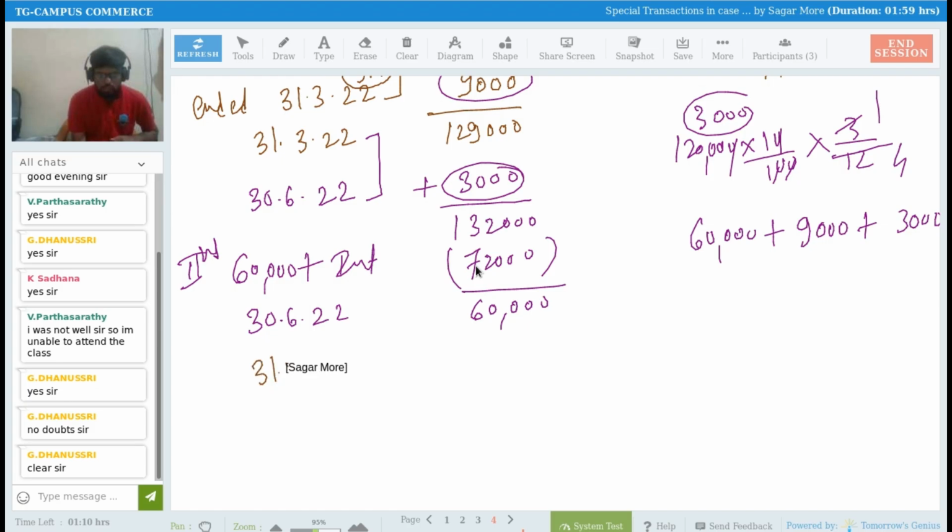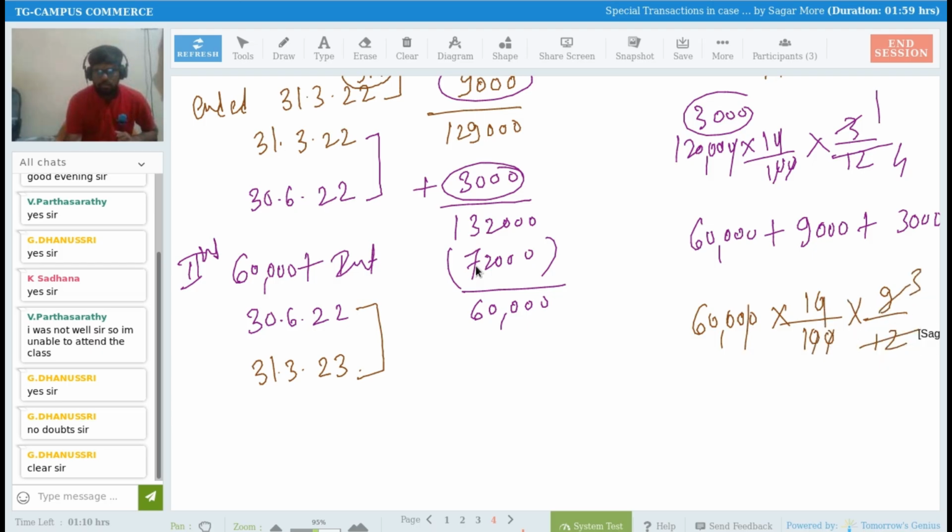Absolutely right. So on 31st of March 2023, I will be going to close my books of account. So how many months are there? Again 9 months? Yes. So again 9 months interest I need to calculate, sir. 60,000 rupees multiplied by 10 divided by 100 multiplied by 9 divided by 12. 4,500.